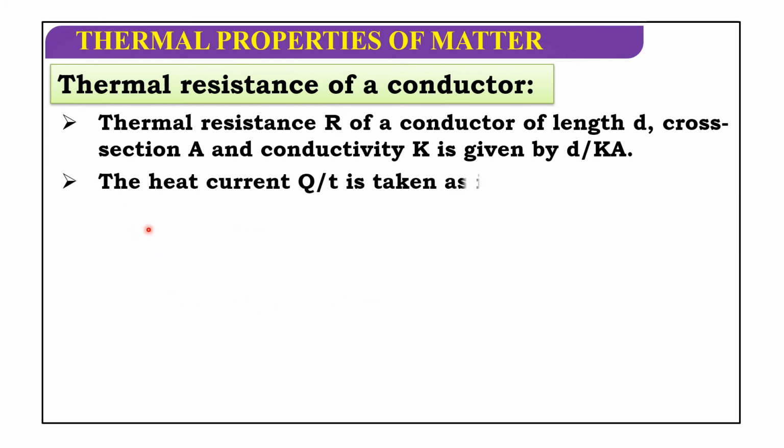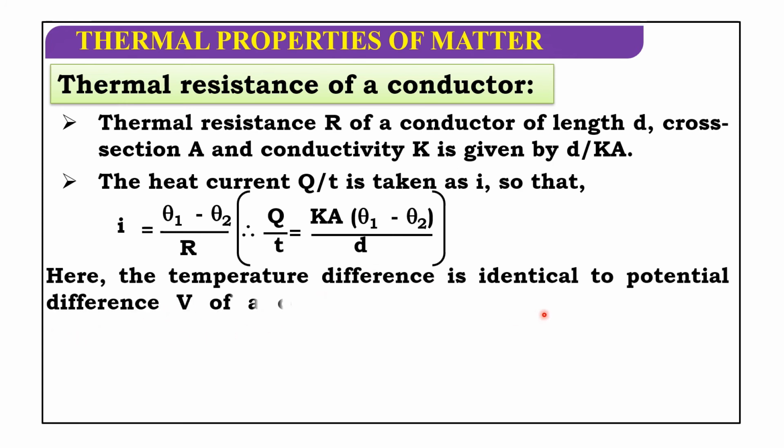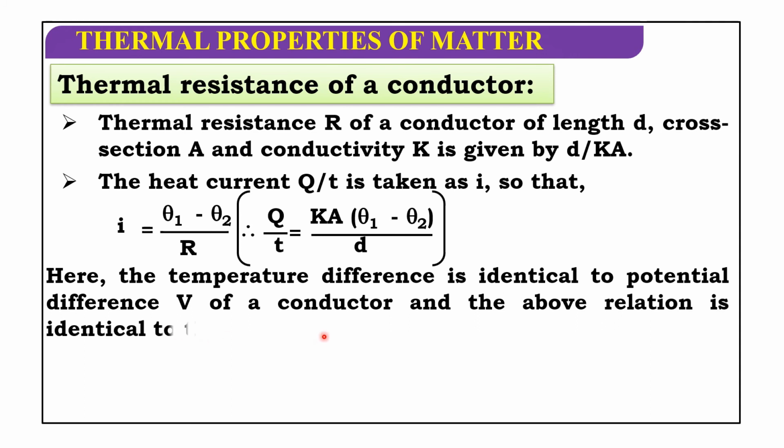The heat current Q by t is taken as I, so that I is equal to theta 1 minus theta 2 by R. Therefore, Q by t is equal to KA of theta 1 minus theta 2 by d. Here the temperature difference is identical to potential difference V of a conductor, and the above relation is identical to the electric current. So I is equal to V by R.